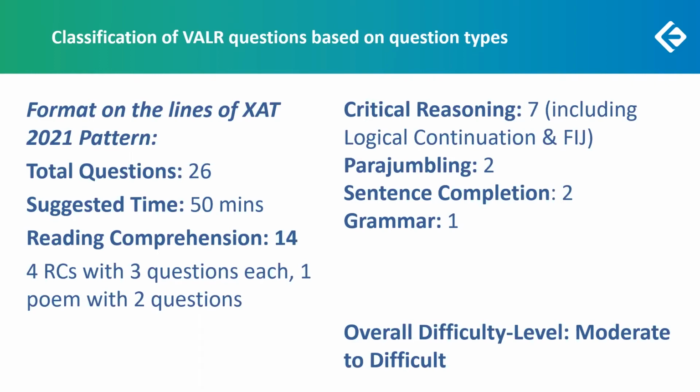There were 4 RCs making for a total of 14 questions. The 4 RCs had 3 questions each, and then there was 1 poem with 2 questions. There were 7 critical reasoning questions, including 1 logical continuation and 1 FIJ. There were 2 parajumbles, 2 sentence completion questions, and 1 grammar question. The overall difficulty level can be termed as moderate to difficult.